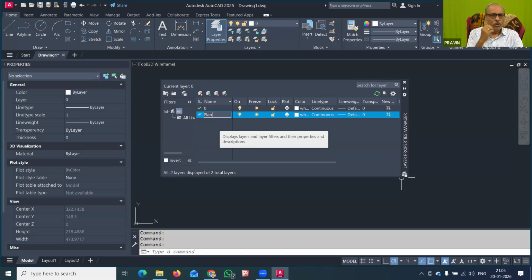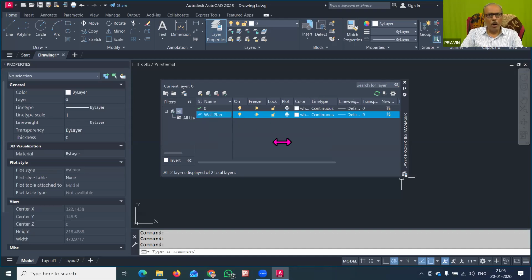For that, you can also give the name wall, because you are drawing the wall plan. Therefore you can give the name wall plan to that layer. In that way also you can give the name. Click outside. So that is one layer where you will draw your plan.